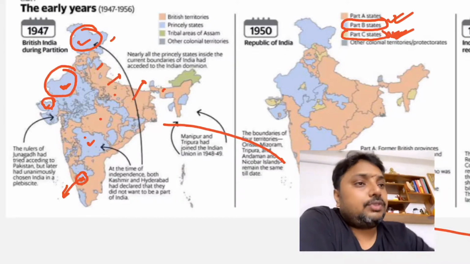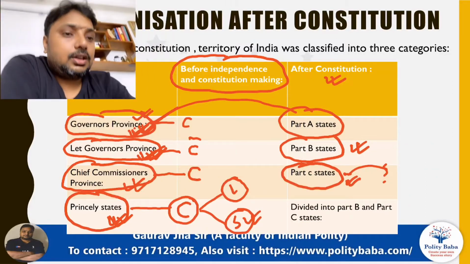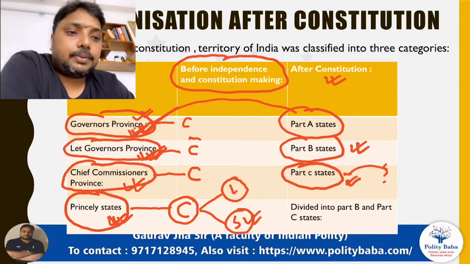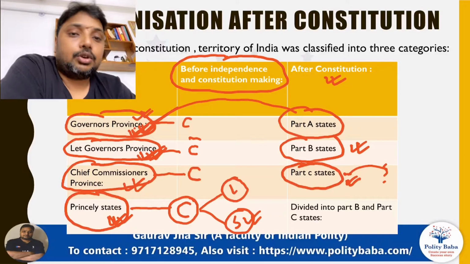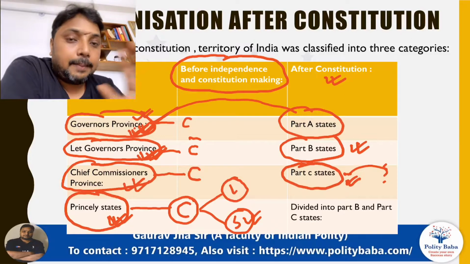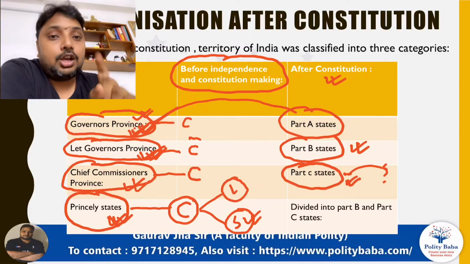So what can we say? We can say that new provinces were not formed, but old provinces were renamed. For example, a governor's province's name changed to Part A, but the territory of the governor's province did not change, only the name.